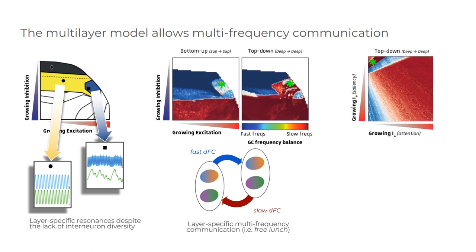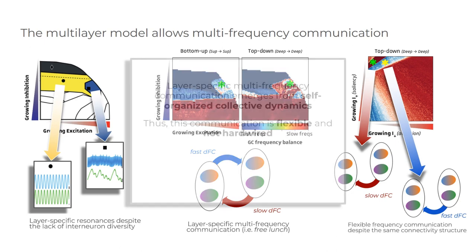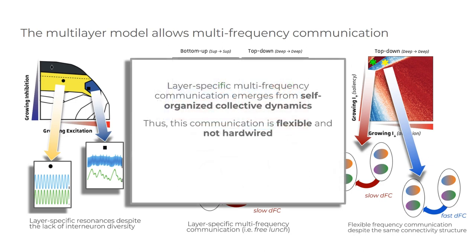As just mentioned, this frequency specificity is a property emergent from dynamics. Therefore, it can be changed by changing dynamics. For instance, we show here how, by changing the attentional gain, we can turn the frequency of top-down functional connectivity from slow to fast frequency or vice versa. Thus, flexible frequency of communication can exist despite the same connectivity structure, thanks to dynamic complexity. Layer-specific multi-frequency communication emerges from self-organized collective dynamics, and thus this communication is flexible and not hardwired.